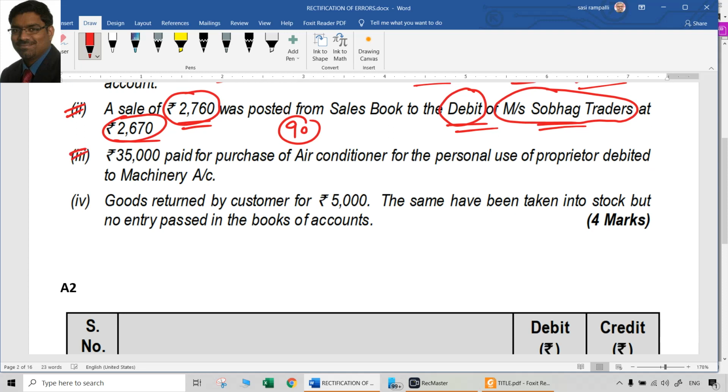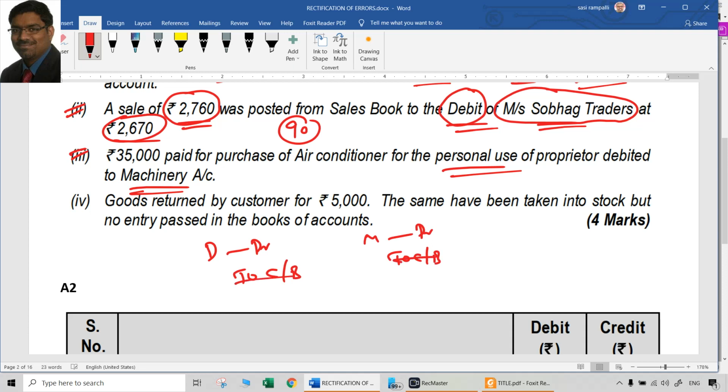Third, 35,000 rupees paid for purchase of air conditioner for personal use of proprietor debited to machinery account. So once again, ideally the entry should have been drawings account to cash or bank. But they passed machinery account to cash or bank. So credit side there is no problem.